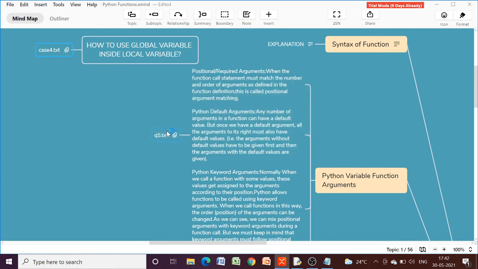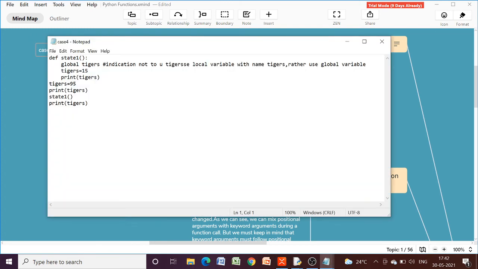Here you can see that one global keyword is there. So if you use a global keyword inside the local scope, then that will indicate that you have not to use the local variable tigers. Rather you have to use the global variable with that particular name.